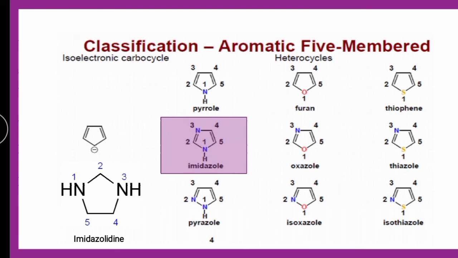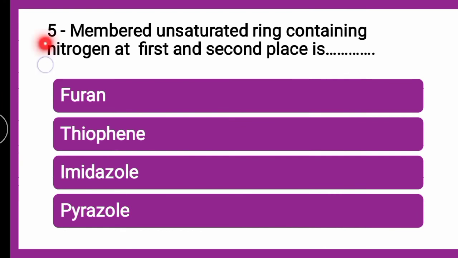Next question: the 5-membered unsaturated ring containing nitrogen at first and second place is furan, thiophene, imidazole or pyrazole? The correct answer is pyrazole.